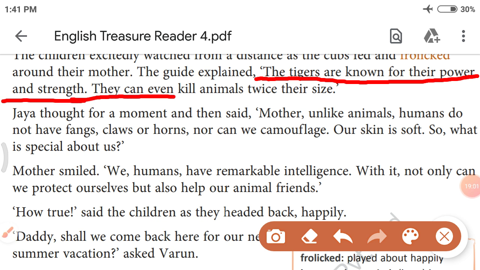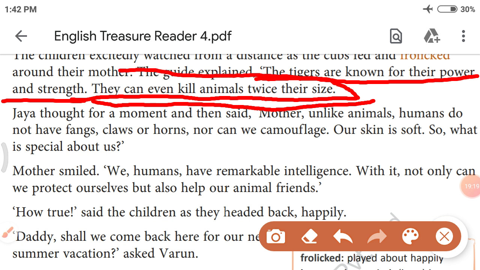They can even kill animals twice their size. Which animal can kill animals twice their size? So what should be the answer? Tiger. A tiger can even kill animals twice their size. So now you can understand the strength, the power of the tiger. Right? Okay, let's see.